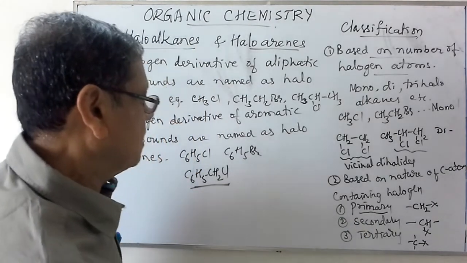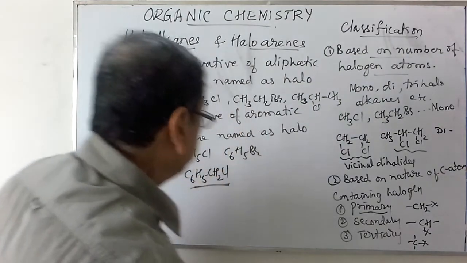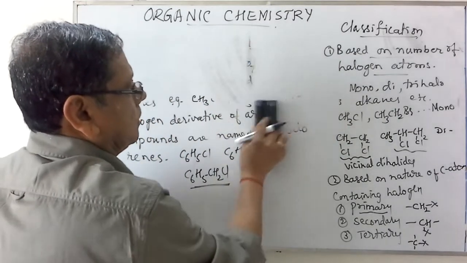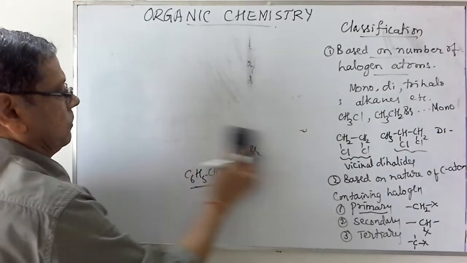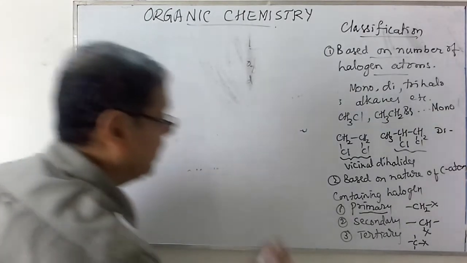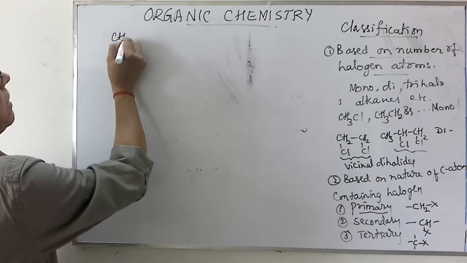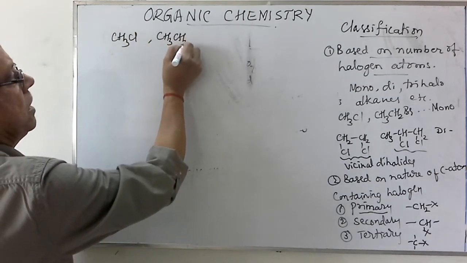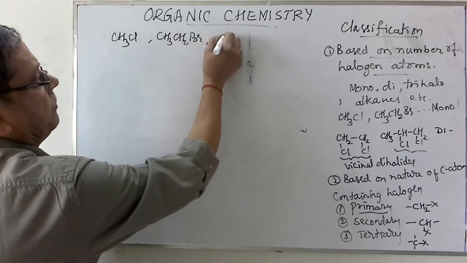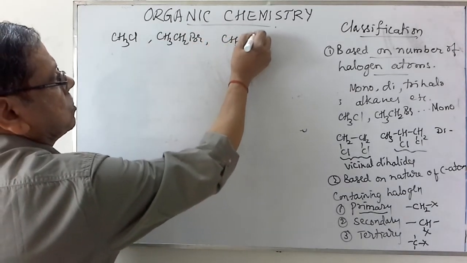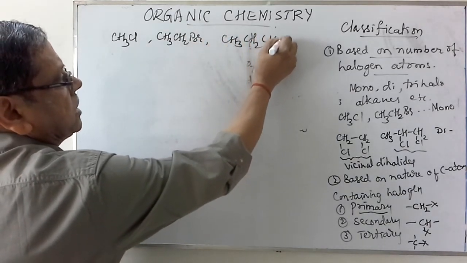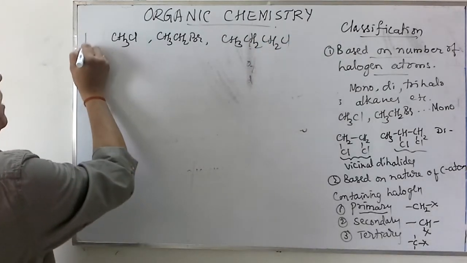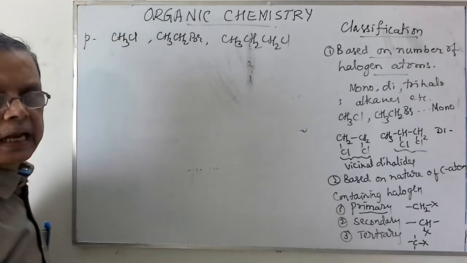Let us consider the examples. In case of the primary halogen compounds, we can have this methyl chloride, CH3Cl, ethyl bromide, CH3CH2Br, then we have the CH3CH2CH2Cl, that is 1-chloropropane, etc. Then these are all primary alkyl halides.